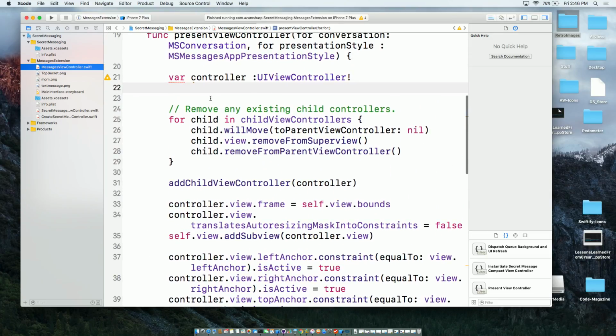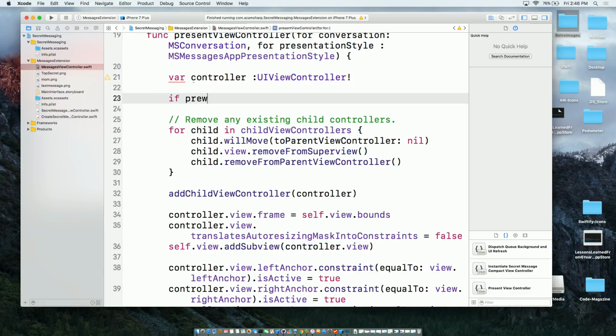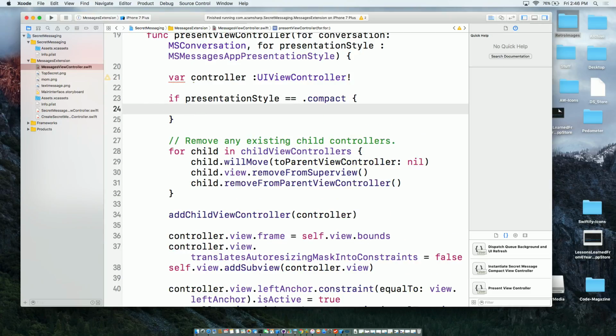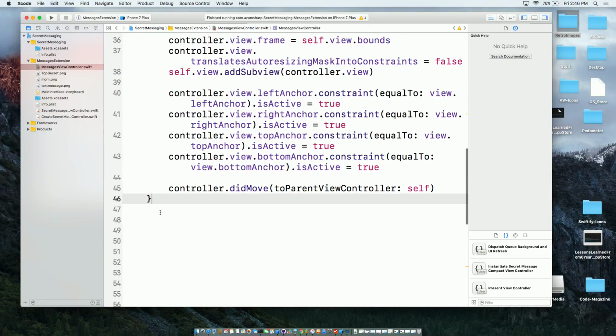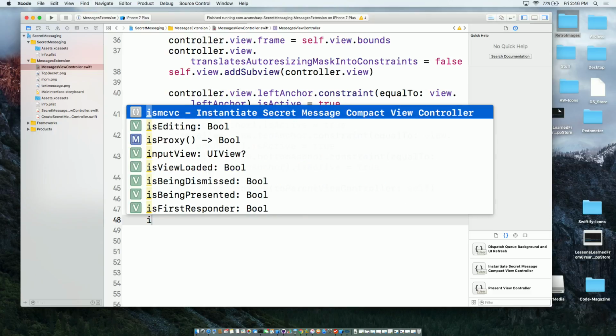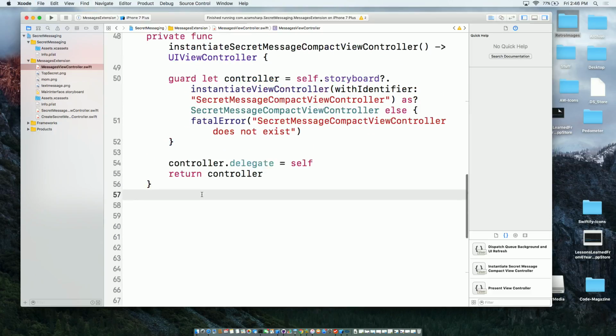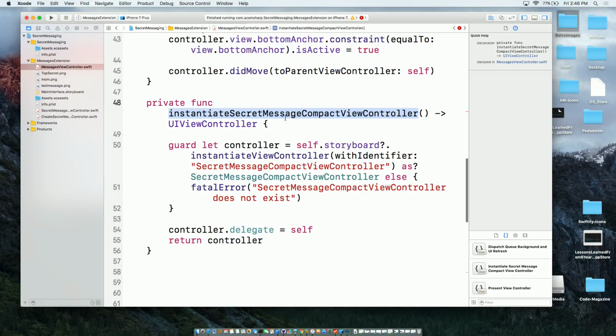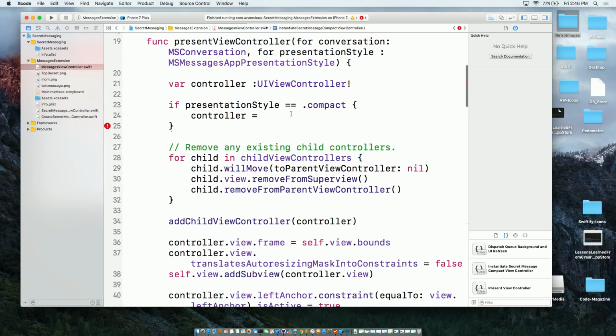So first, I'm going to say over here, if the presentation style is compact, because I'm talking about that small little portion, that's where I want to inject, then controller is equal to, well, I don't really have a method, so let's go ahead and create the method that will return me that. This is called instantiate secret messages. This guy is going to use the ID of the storyboard, and then simply return me the controller, basically the yellow controller that we have on the screen.